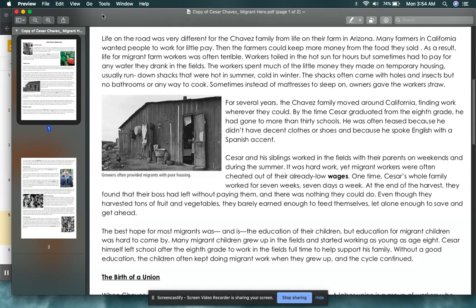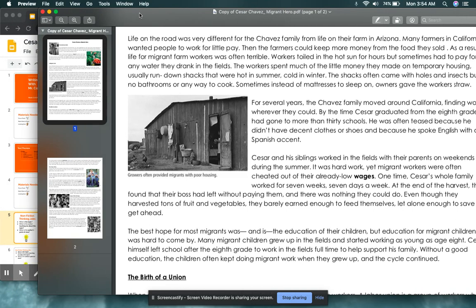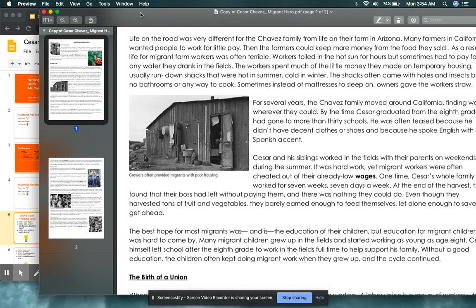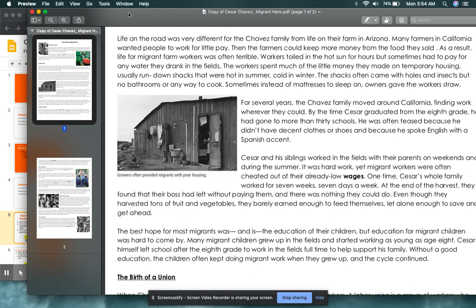So I'm going to go ahead and stop here, and you're going to finish the text on your own. Once you finish reading the text on your own, you're going to come back to the lesson. One thing that I did not mention when I started the lesson, before we went into quarantine, we were learning about heroes. And we learned that heroes come in different sizes and shapes. For this text, we're reading about a hero, Cesar Chavez, and we're going to learn how and why he was considered a hero. All right, friends, let's jump back into the text now that you've finished reading.